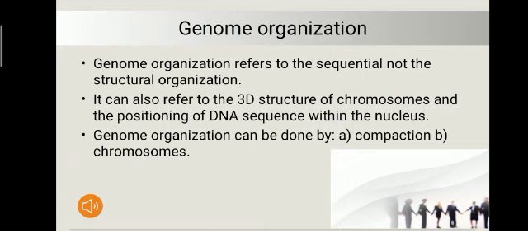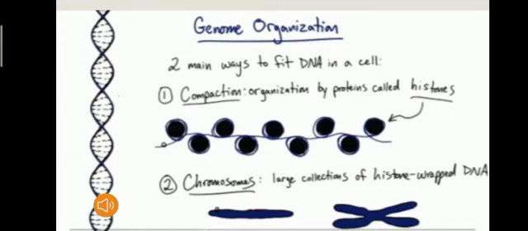As roll number 35 already discussed genome and genomics, now I'm roll number 44, taking it further with genome organization. Genome organization refers to the sequential, not the structural organization. It can also refer to the 3D structure of chromosomes and the positioning of DNA sequences within the nucleus. Genome organization can be done by compaction and chromosomes. Two main ways to fit DNA in a cell are compaction and chromosomes.